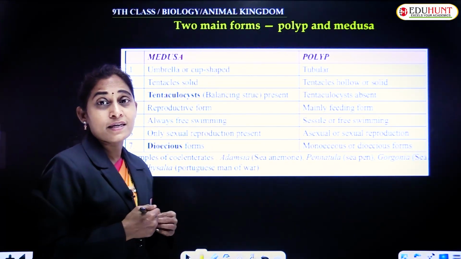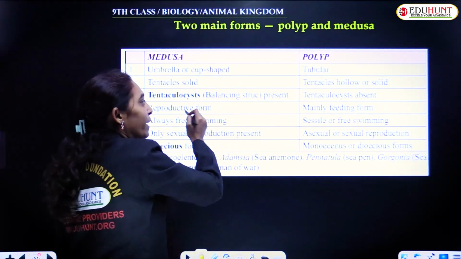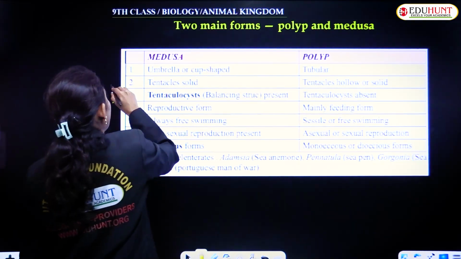Tentaculocytes, the balancing structures, are present in medusa and they are absent in polyps, which is a very, very important